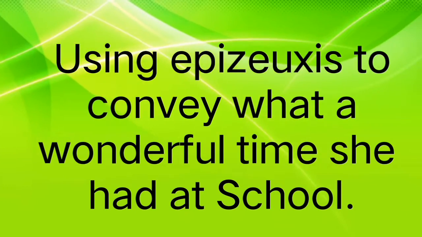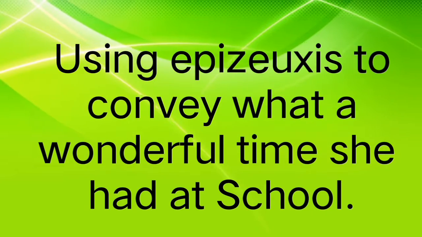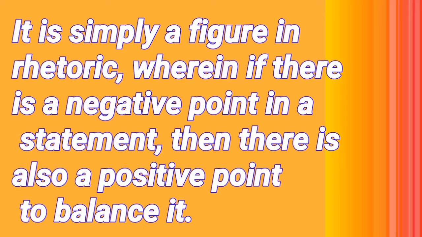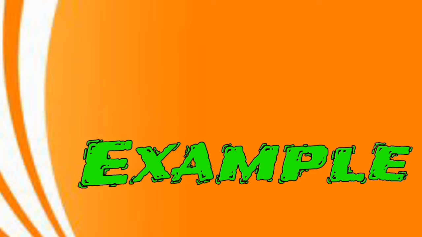Using epizeuxis to convey what a wonderful time she had at school. Number 3. Antanagoge. It is simply a figure in rhetoric wherein if there is a negative point in a statement, then there is also a positive point to balance it. Let's take a look at this example.